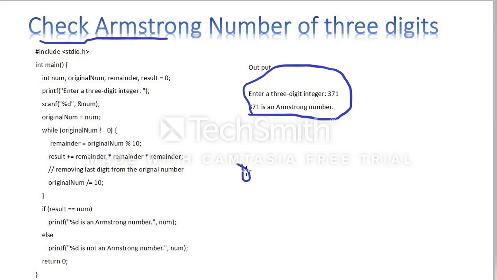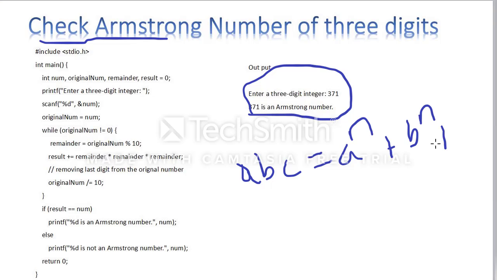Armstrong number means if you are taking any value like abc equal to a power n plus b power n plus c power n, then that value is an Armstrong number. Here what is the size of this number? 1 2 3, 3 digits are there. So the value is a cube plus b cube plus c cube. For example, I am taking 371.